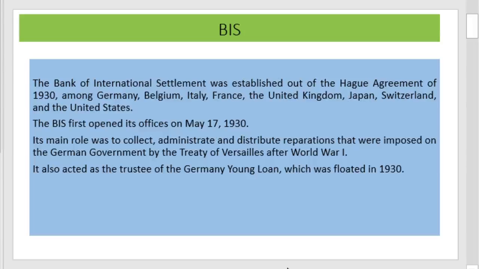The Bank for International Settlements was established out of the Hague Agreement of 1930 among Germany, Belgium, Italy, France, United Kingdom, Japan, Switzerland and United States. It opened its first office on May 17, 1930. Its main role was to collect, administer and distribute reparations that were imposed on the German government by the Treaty of Versailles after World War I. It also acted as the trustee of Germany's Young Loans, which were floated in 1930.